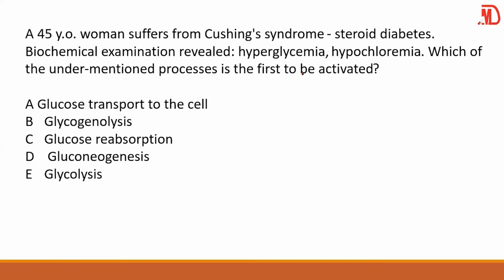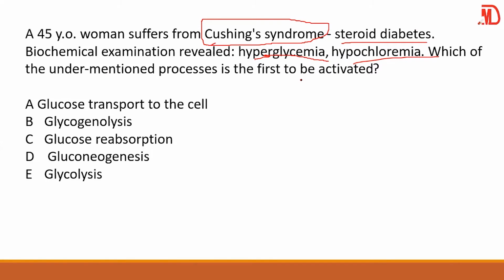Great. Now, they say a woman is suffering from Cushing's syndrome. Guys, do you remember Cushing's syndrome? Where there's a high amount of what? Cortisol. And there's a moon-like face, isn't it? Great. Now, they say she is suffering from what? Steroid diabetes. When we say steroid diabetes, that means there's diabetes and also an increase in cortisol level. Now, they say there's hyperglycemia and hypochloremia. Which of the following undermentioned processes is the first to be activated?